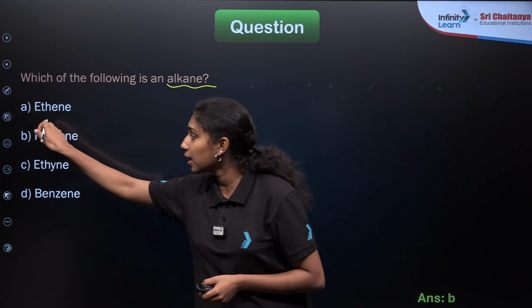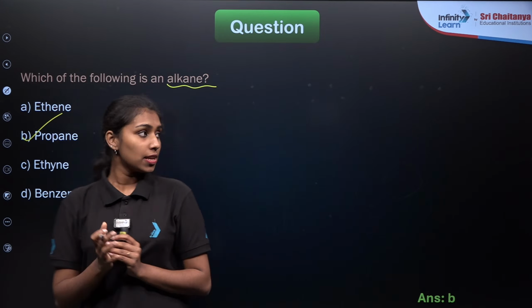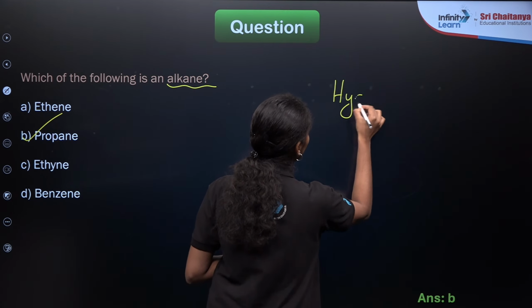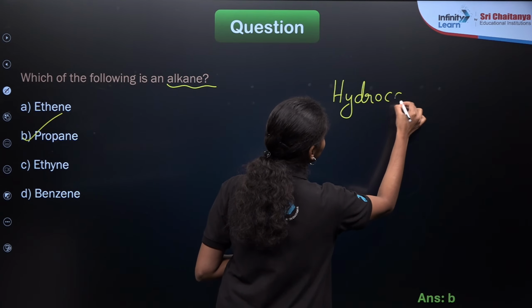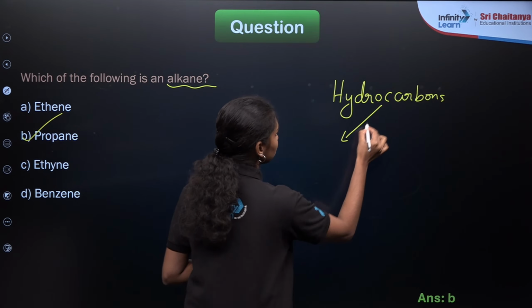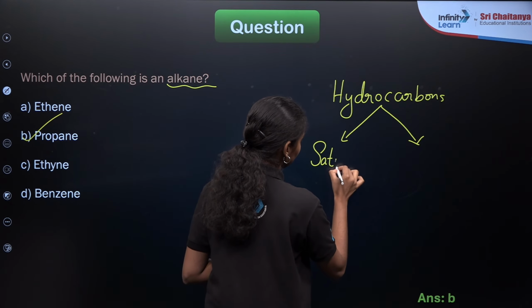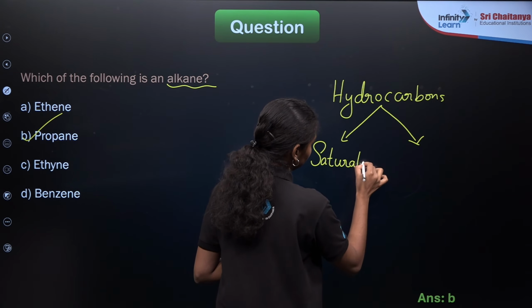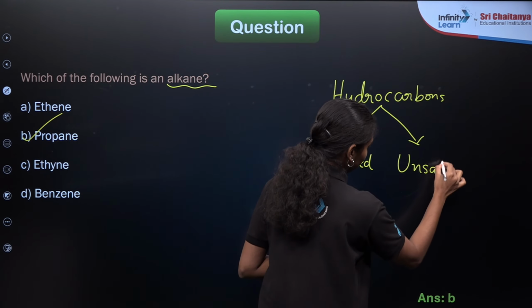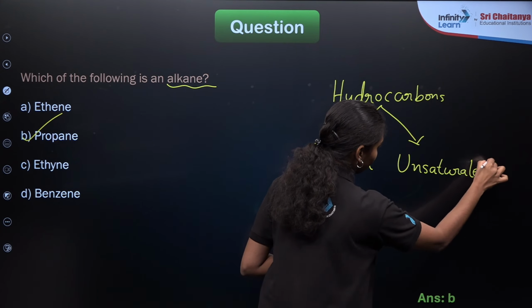So what do you mean by alkanes? These are the compounds containing only single bonds. In the case of hydrocarbons, we have divided them into saturated and unsaturated hydrocarbons. It depends on their bonds.